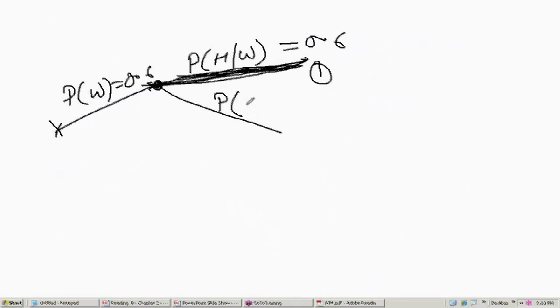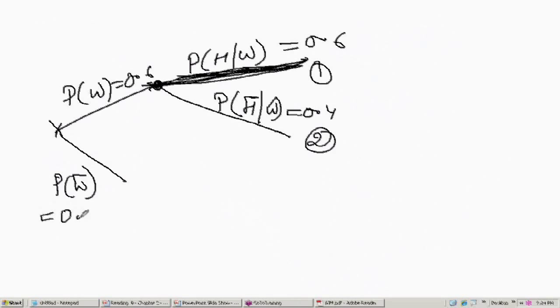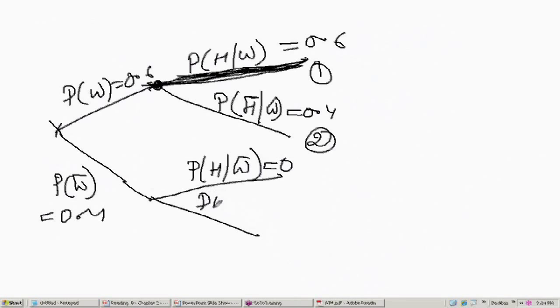Then the probability of husband not receiving given wife received is 0.4, and this is your node 2. Then the probability of wife not receiving is 0.4, and the probability that husband will receive given wife not received is 0, and the probability that husband will not receive given wife not received is 1. So we have node 3 and we have node 4.